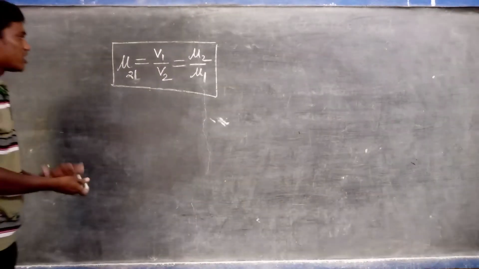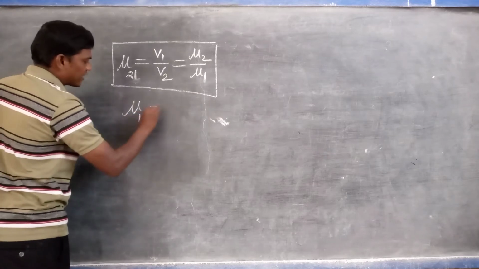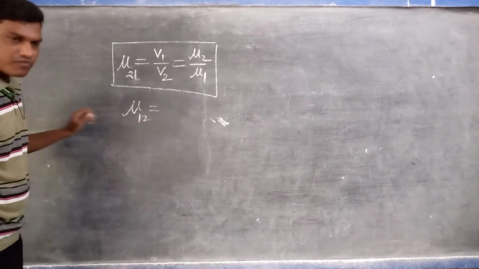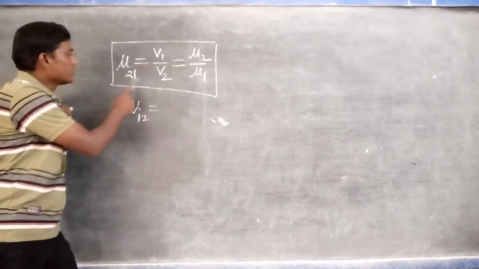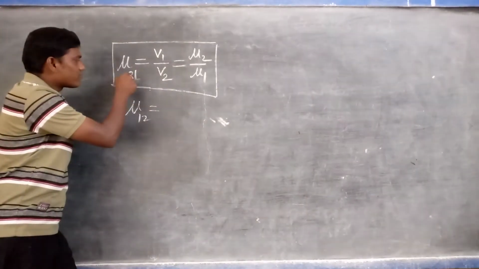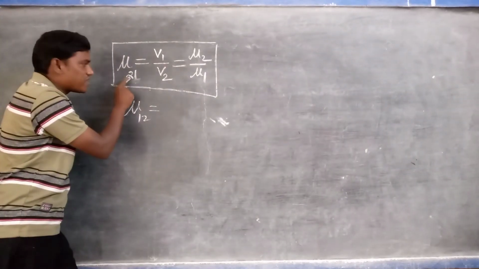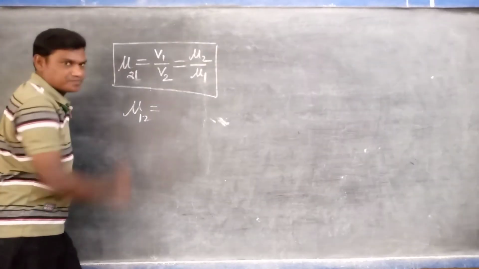Now, if for example we consider mu of 1 2, what is the meaning of mu of 1 2 here? Mu of 2 1 represents light travelling from the first medium to the second medium, or the refractive index of the second medium with respect to the first medium.